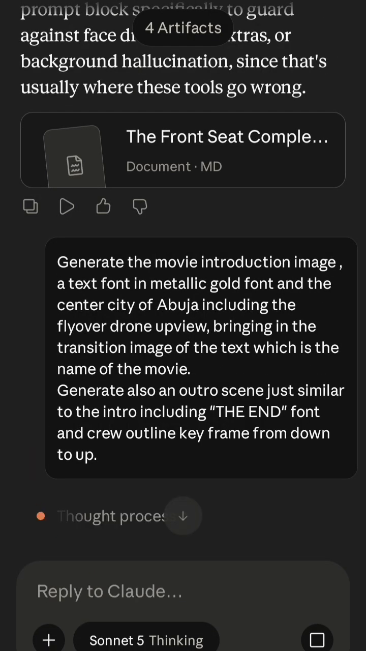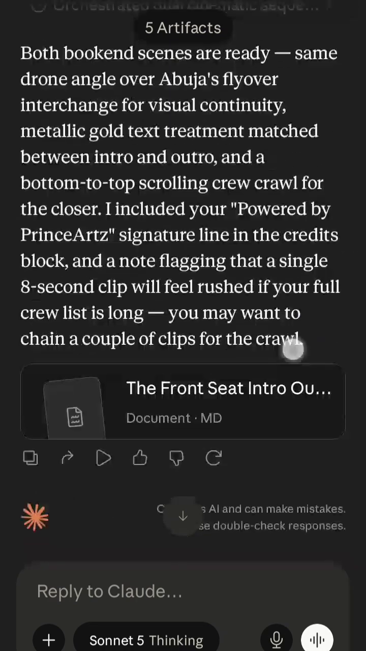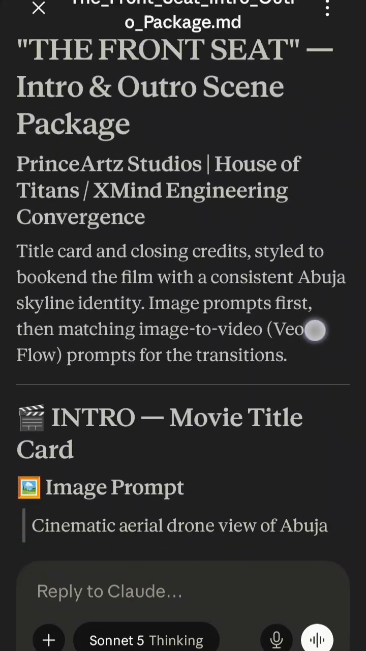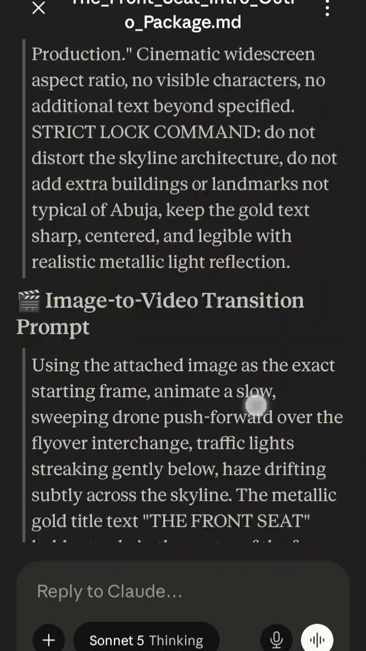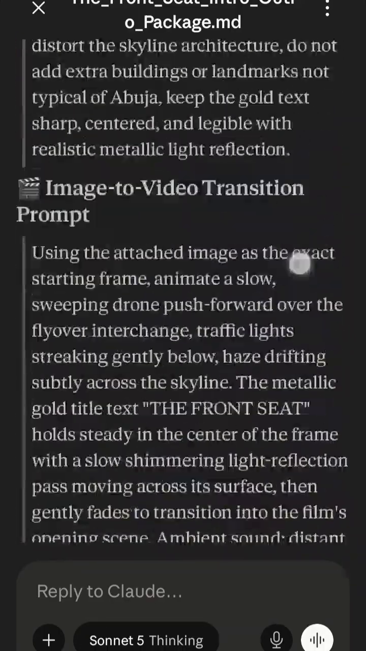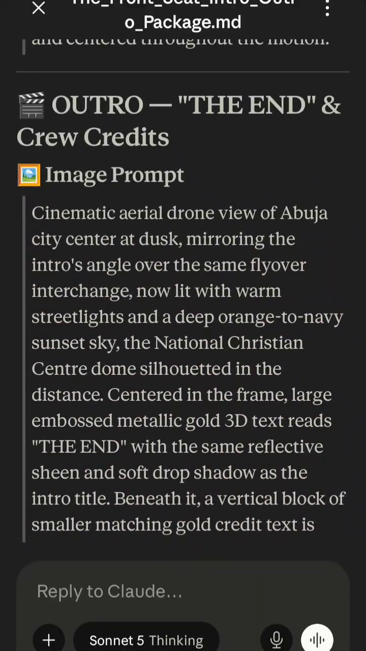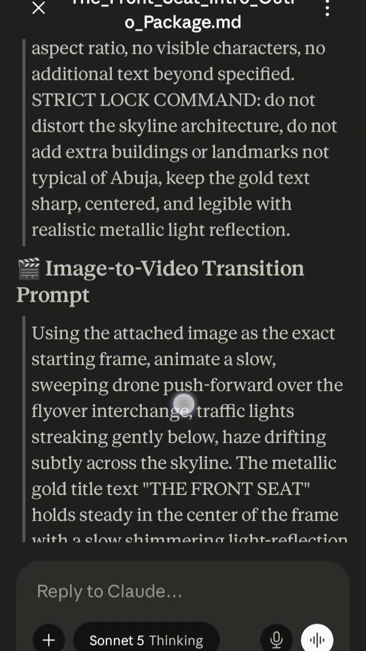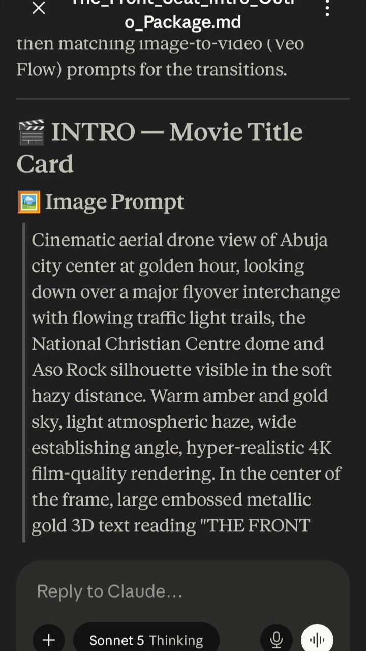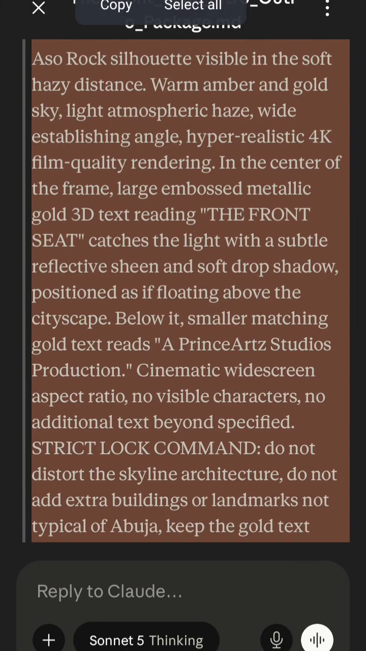So we are here. Let's click on that, straightforward. So we have the front seat, the outro scene, the image prompt now. So we'll still generate that in ChatGPT. This is the outro, and this is the image to video transition. The other one is the intro. So right now let's copy that, the image prompt. So this is it.